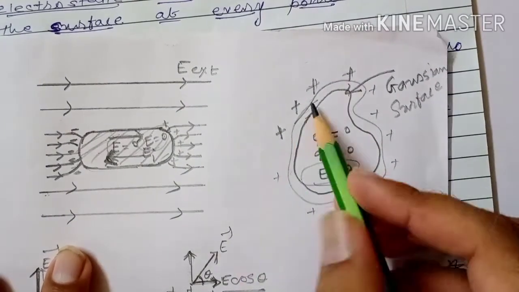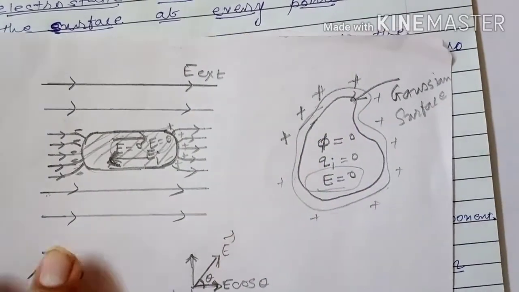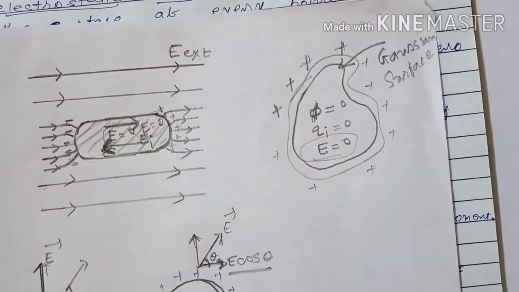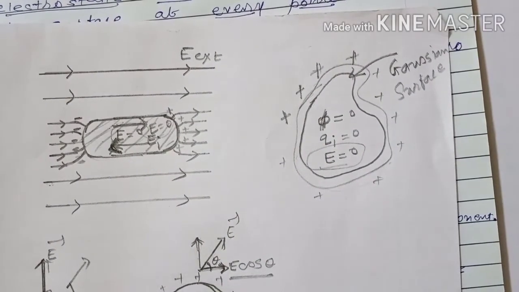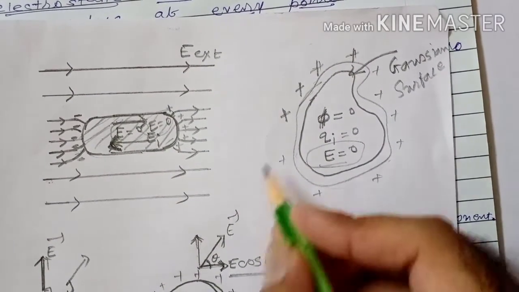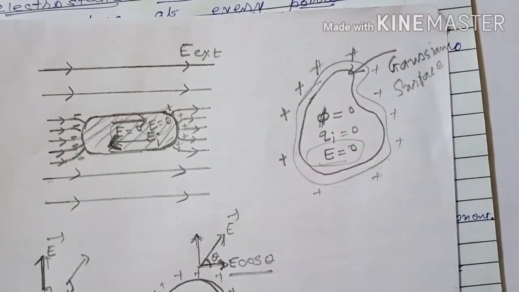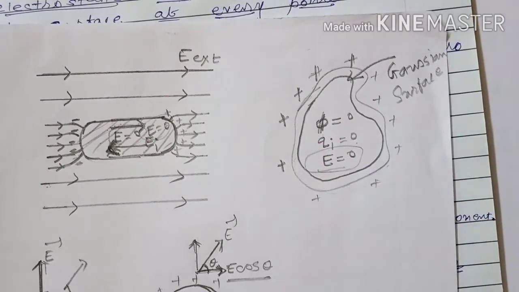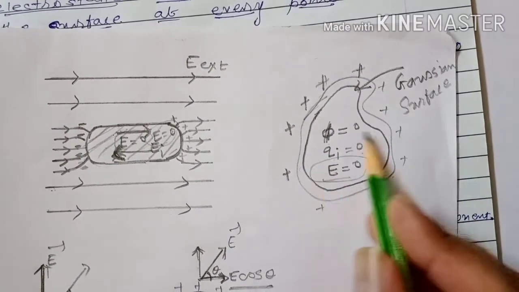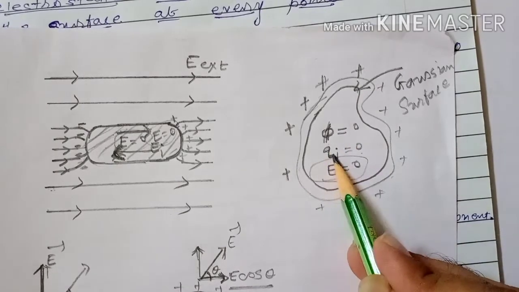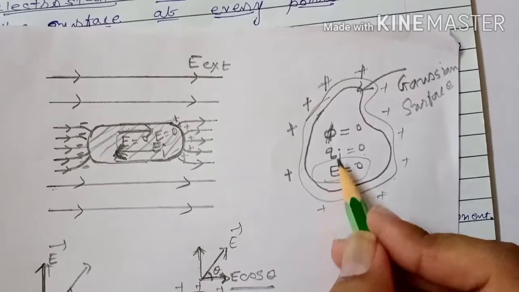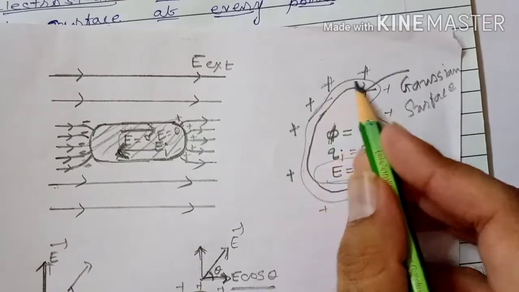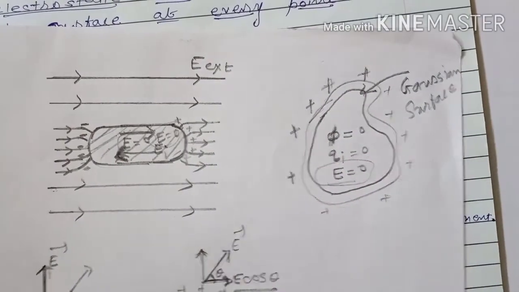Because if we consider this type of Gaussian surface, then inside the Gaussian surface the electric flux is 0. Because there are plenty of neutral atoms inside the conductor and excess charge always lies on the surface of a conductor. Therefore, charge enclosed by the Gaussian surface is 0, and electric flux associated with the Gaussian surface is 0. So, there isn't any net charge inside the Gaussian surface. There can be pairs of positive and negative charge, but net charge inside the conductor is 0. Always excess charge lies only on the surface of a conductor.